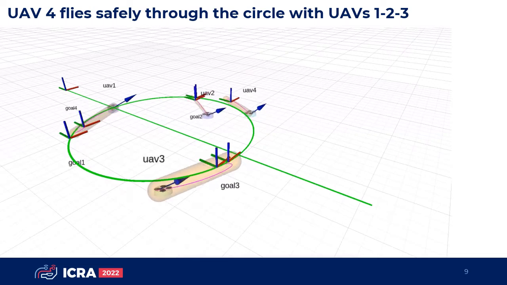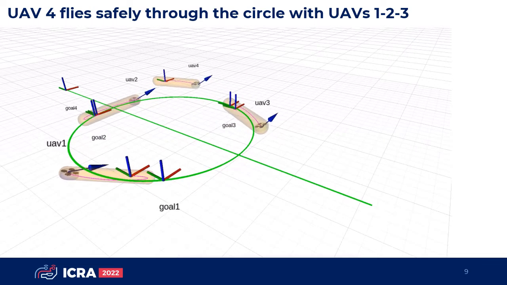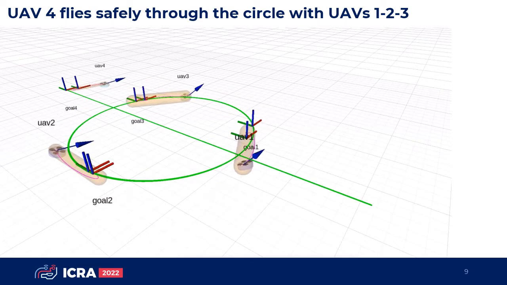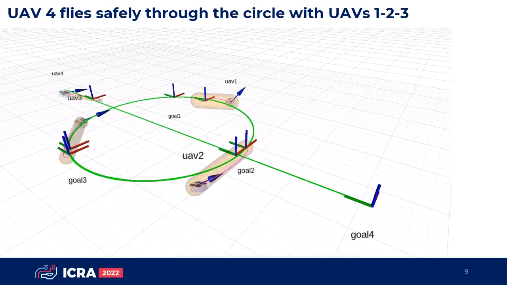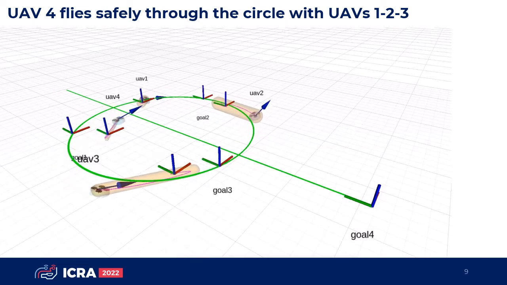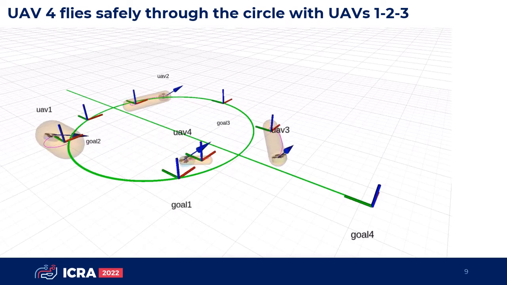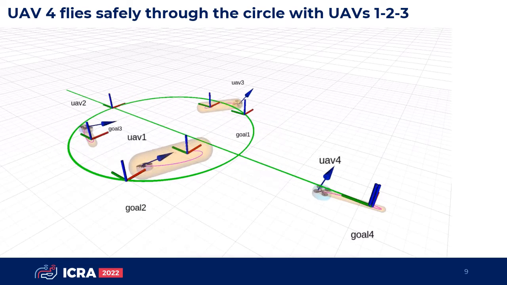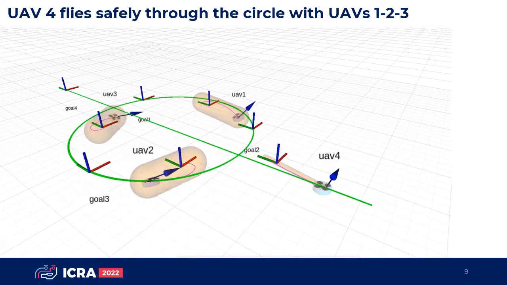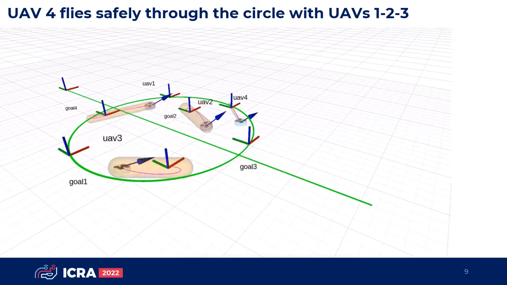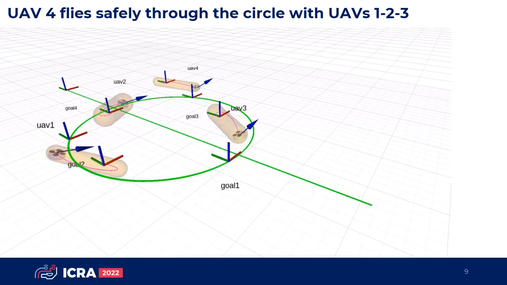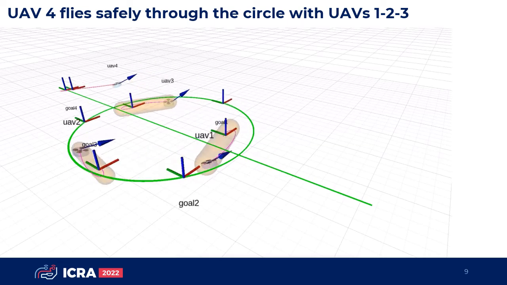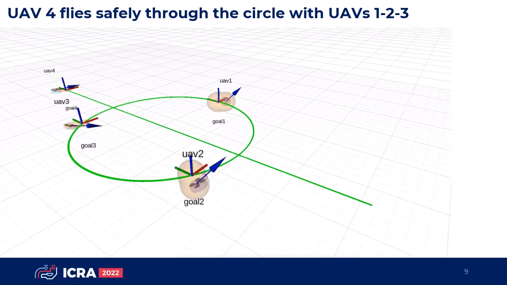In this simulation, UAV 4 safely and reactively flies up and forth through the circle on which UAV 1, 2, 3 are requested to fly. The long horizon predictions are depicted by pink lines connecting the UAV position with the safe goal reference frame. The orange minimal volume tube encapsulates this prediction. The smaller the distance between tubes, the smaller the dynamic safety margin, and hence the velocity of the reference to the controller will be reduced as well.